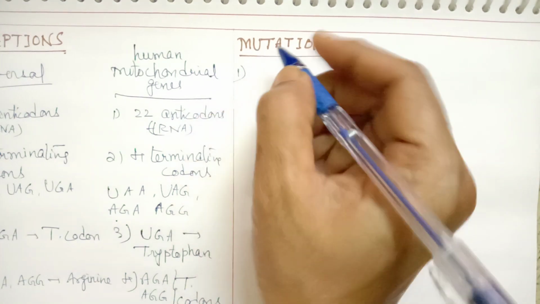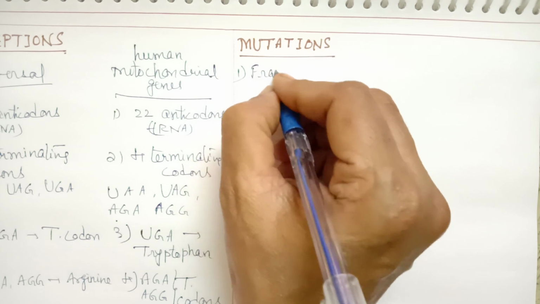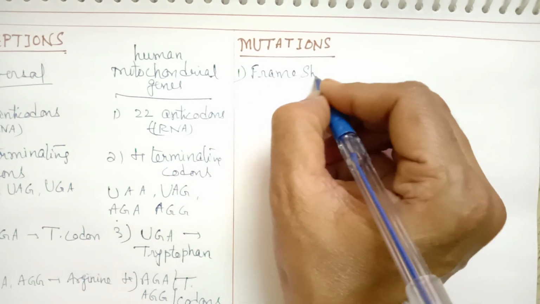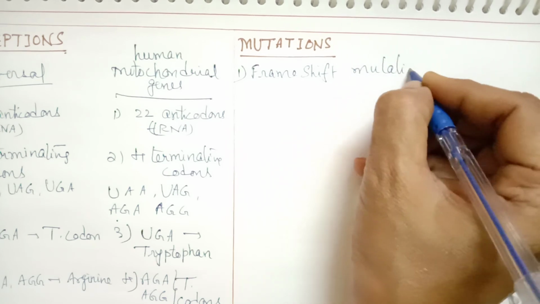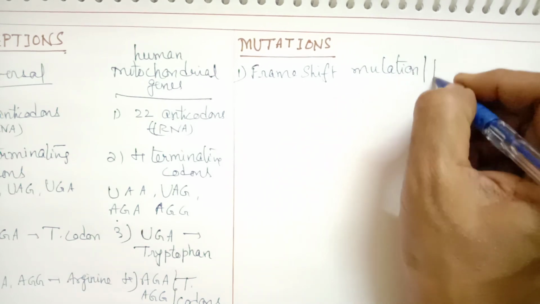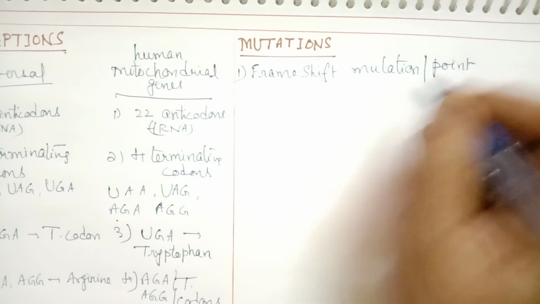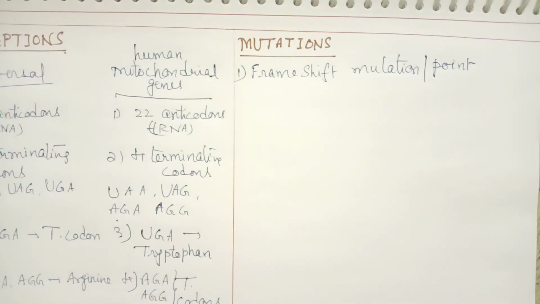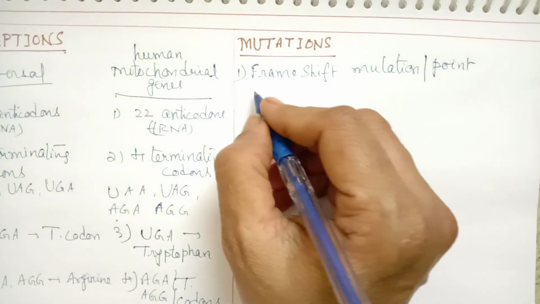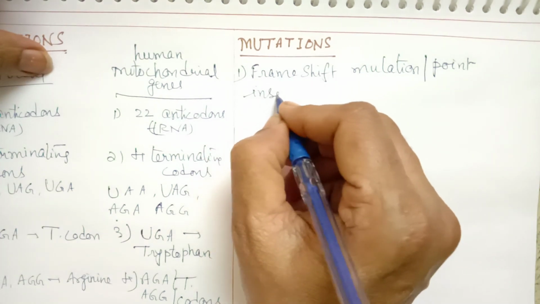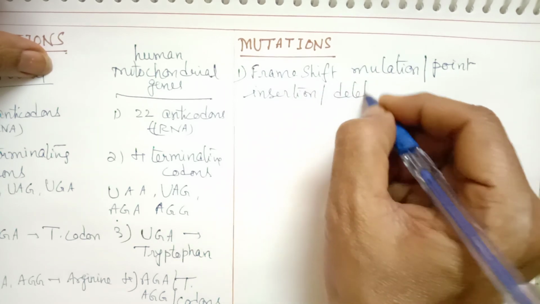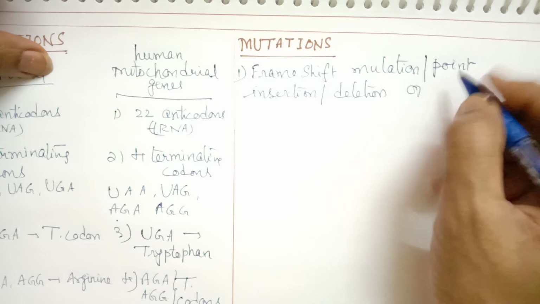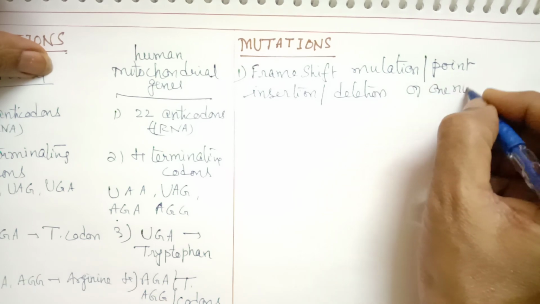So first one is called as a frame shift mutation, or we call it as point mutation also. Point mutation or frame shift mutation. So here what we find is insertion or deletion of one nucleotide, either insertion or deletion of one nucleotide.